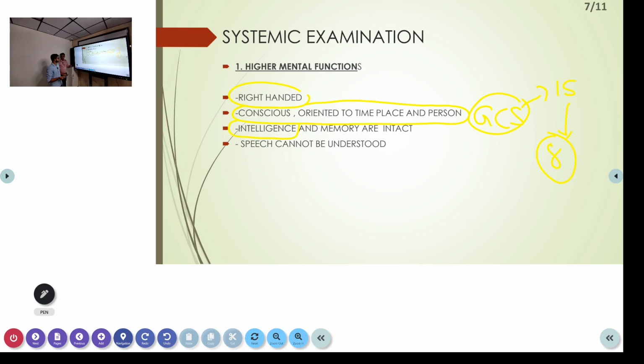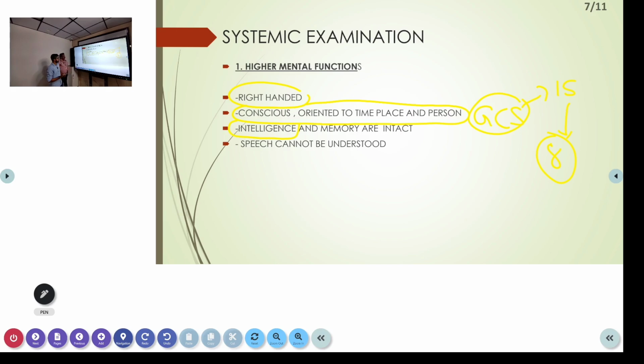If the intelligence and education is not good, you will not be able to do all these things. You will have to just ask the patient to count fingers. So you have to slightly modify according to the patient's intelligence and education. That is very important.